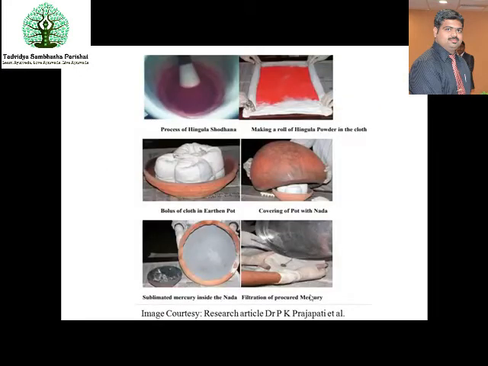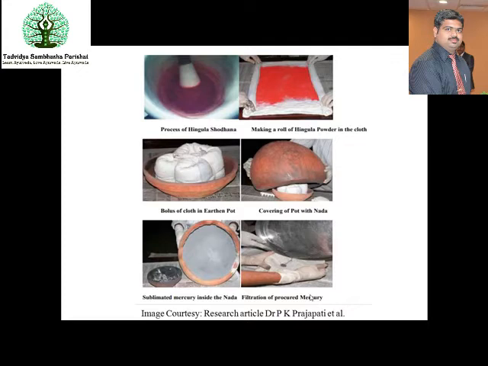So this is the Nada Yantra method, which I have taken from an article. A four-folded cloth should be taken of a certain pramana, and then you just smear the Hingula over it, and prepare a ball or a bolus of it, and then cover it with a pot.